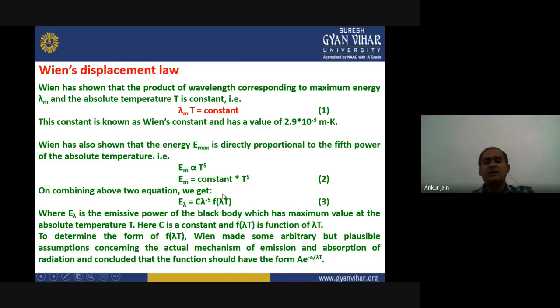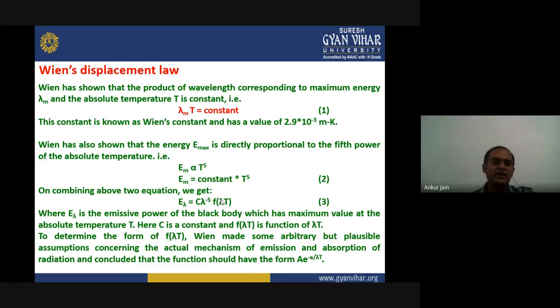Wien did some arbitrary experiment, but that was reasonable, and he made some assumptions concerning the actual mechanism of emission and absorption of radiation. And Wien concluded that the function should be of the form A into e to the power minus a upon lambda T, where capital A and small a are both constants.